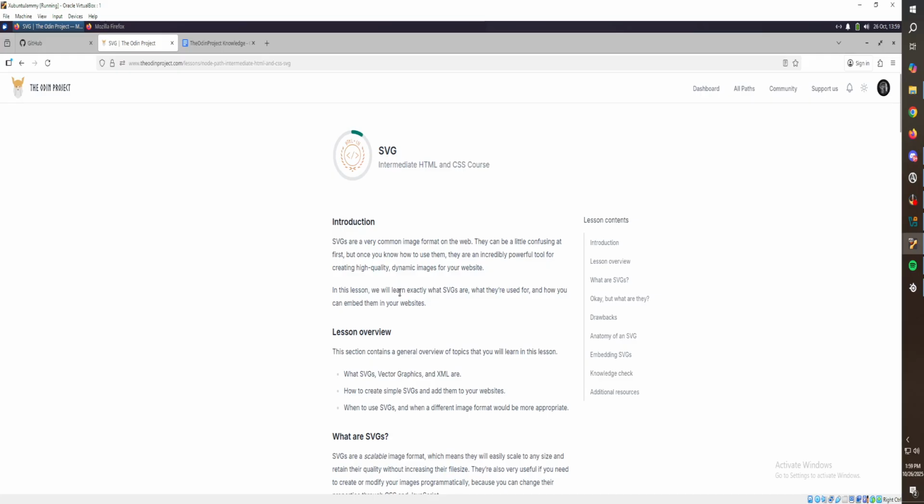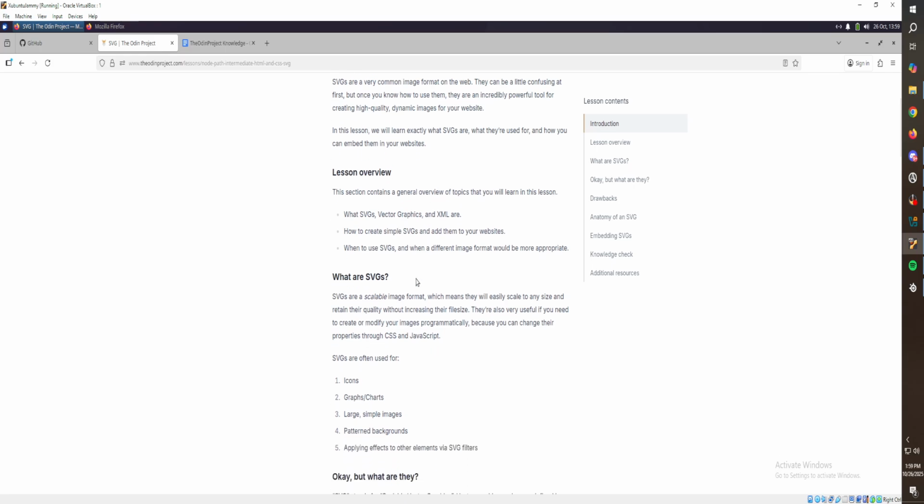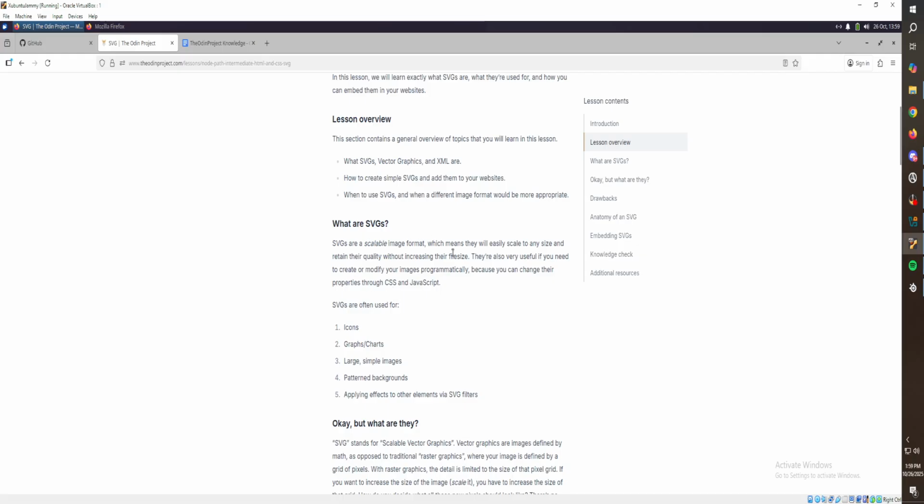SVGs are a common image format on the web. They may look confusing at first, but once you know how to use them, they are an incredibly powerful tool for creating high quality images. That's awesome. Learning what SVGs are. Nice. Yeah, that's cool. Useful when you create or modify images programmatically, because you can change their properties through CSS JavaScript. SVGs are often used for icons, graphs, charts, large, simple images, pattern backgrounds, applying effects to other elements via SVG filter.